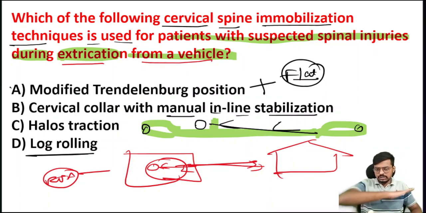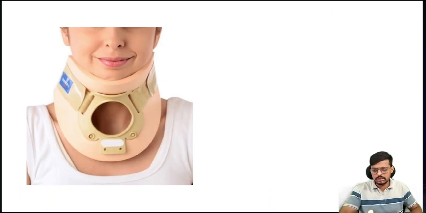It is used when the patient is on the bed or on the floor, and you want to change the position, like from supine to prone and prone to supine. At that point of time we have to use the log roll technique. Just don't worry, I will show the image.